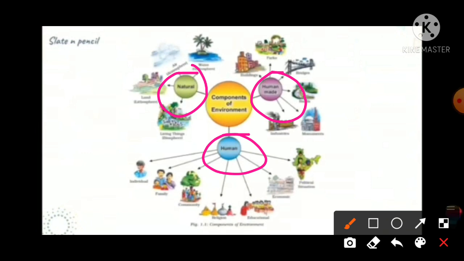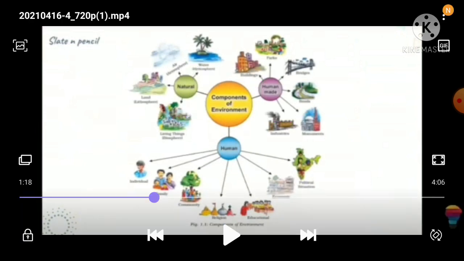The natural components are the non-living elements which form the lithosphere, atmosphere, and hydrosphere, as well as sunlight. The second one is the human components, which include human beings and their families, religions, and education. And the last one is the human-made components, which include everything made by humans, right?